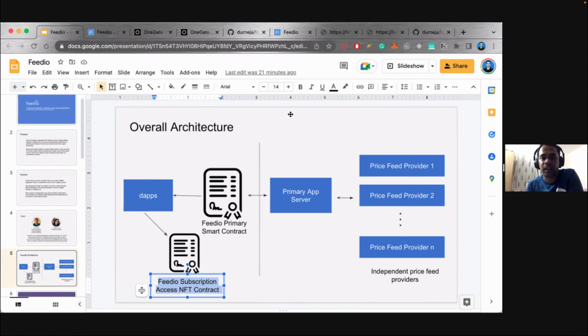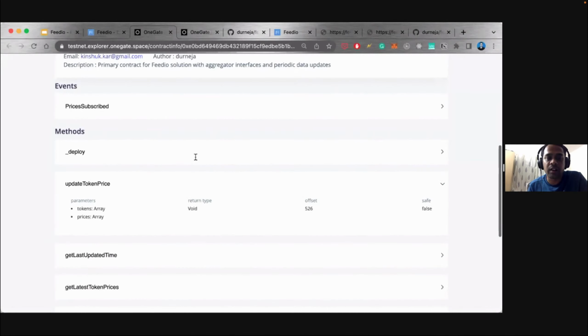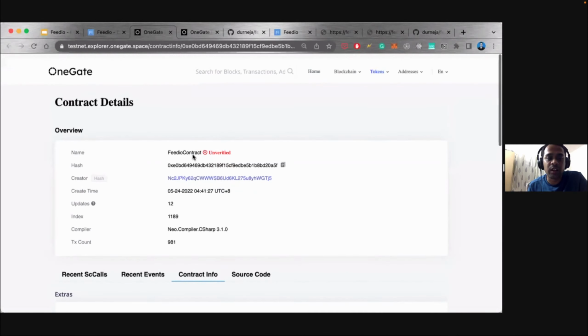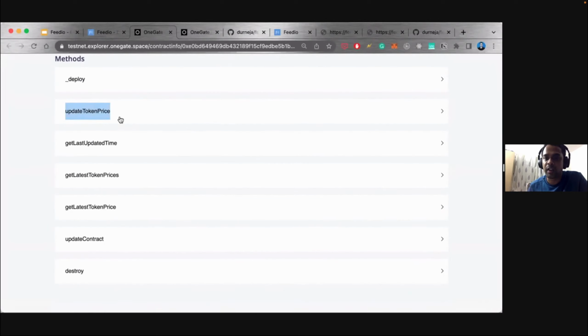So it has multiple modules. I showed you the price feeds. Now I'll just go through the primary smart contract, which aggregates the data. So here you have the update token price, which the app will call on every interval. And then this is the method which the subscribers will call, like get me the latest token price for one of the supported tokens, be it NEO or gas or Bitcoin. So they'll pass on the string as a parameter, and they will get the price information back, right?